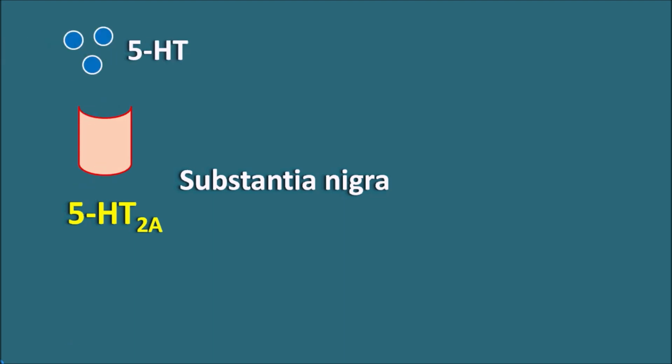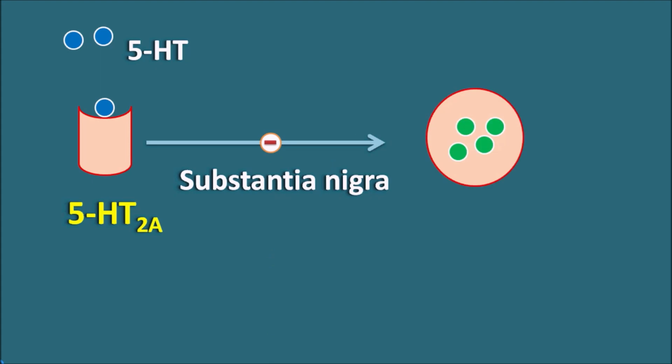Within the substantia nigra, we can observe the 5-HT2A receptors. When 5-HT acts on these 5-HT2A receptors, which are G protein coupled receptors that are inhibitory in nature, they can inhibit the dopaminergic neurons within the substantia nigra so that the dopamine is not released. When the dopamine is not released, it results in decreased motor function resulting in rigidity and involuntary movements resembling Parkinson-like symptoms. In this way, when the dopamine levels are reduced, it results in the extrapyramidal side effects.